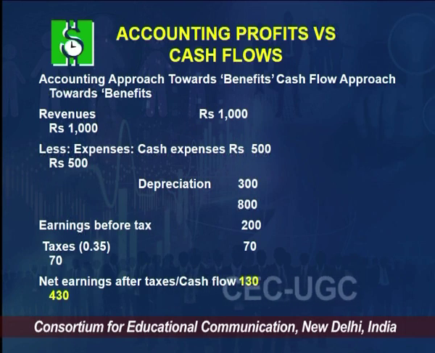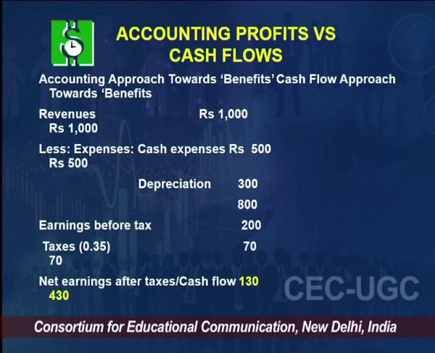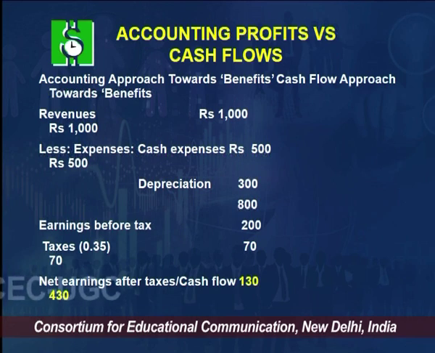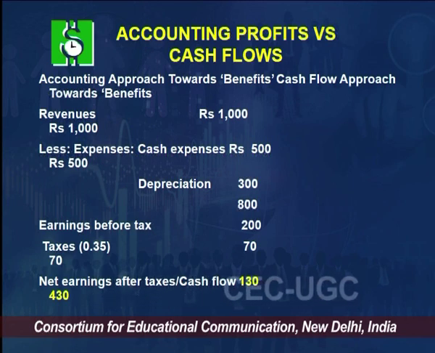So, the revenue is 1000 in both the cases. If we subtract expenses of 500 rupees, for example, and after that depreciation of 300 rupees, it could be 300 crore, my total expenses as per the accounting approach are 800. My earnings before tax are 200. If I pay tax at the rate of 35%, my tax is 70. So, after paying 70, my net operating profit would be 130.